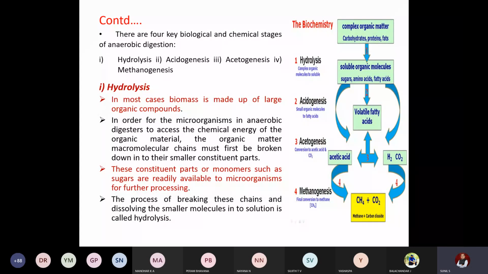This process of breaking the chain and dissolving the smaller molecules into solution is called hydrolysis. In simple terms, hydrolysis is a reaction wherein the large organic compounds are broken into monomers or small organic compounds, and they are dissolved to form a solution, so that this solution is readily accessible for the microorganisms for the process of fermentation. This step is called hydrolysis.